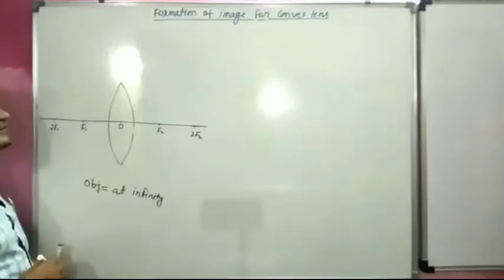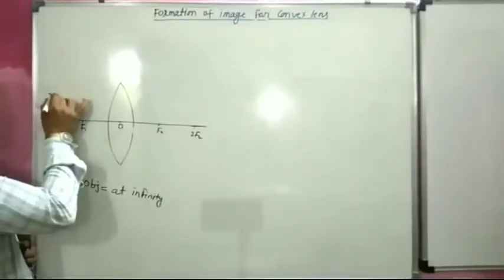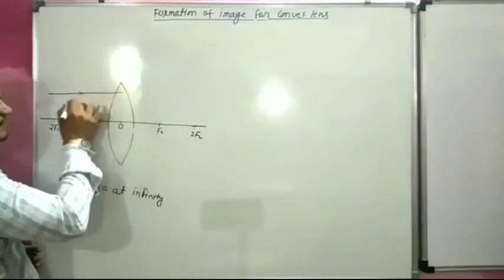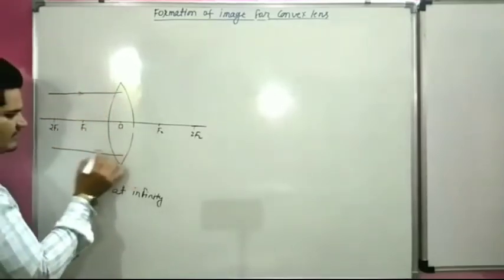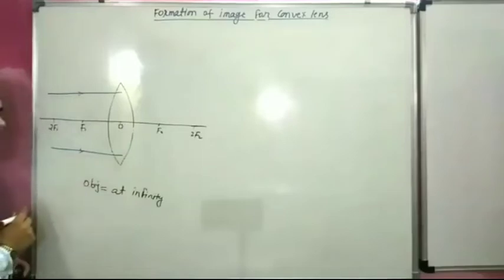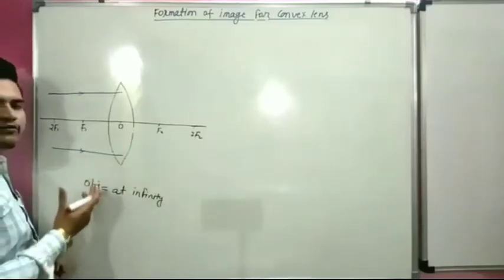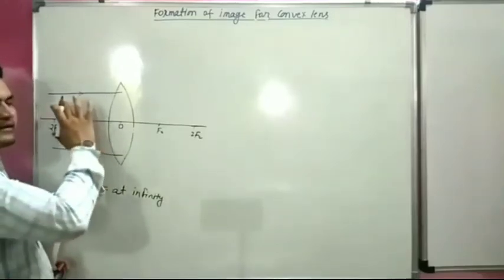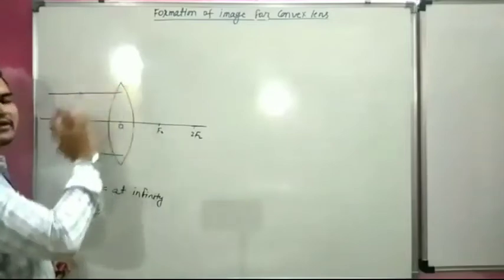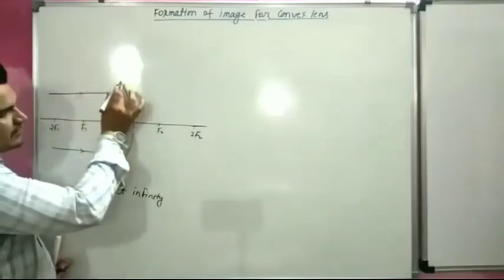We know that when an object is placed at infinity, rays come parallel to the principal axis, and according to the rule of formation of image, rays coming parallel to the principal axis will pass through the focus.